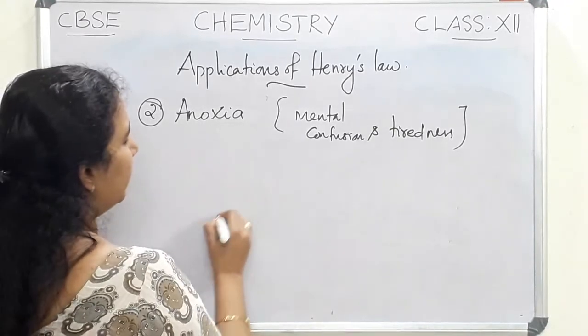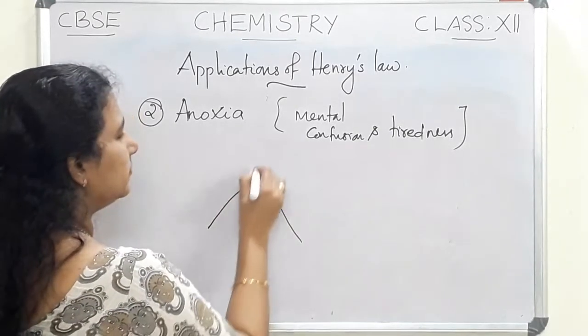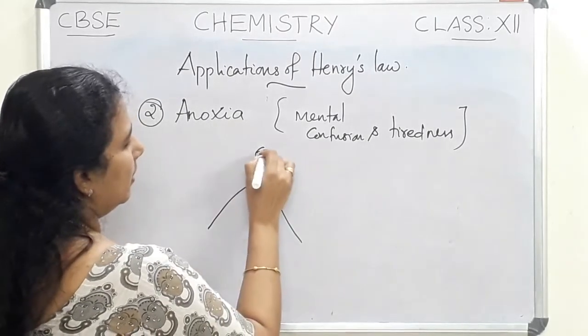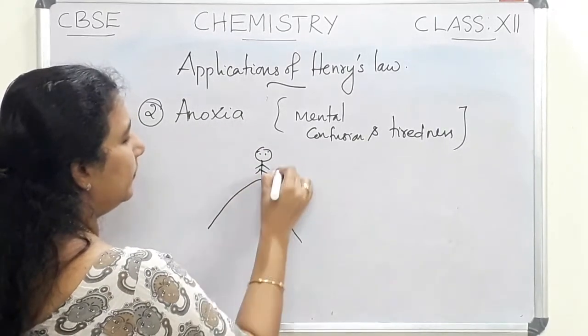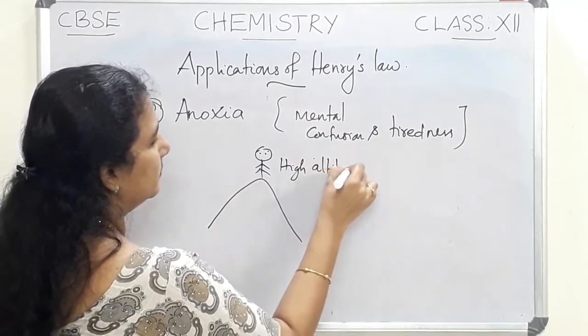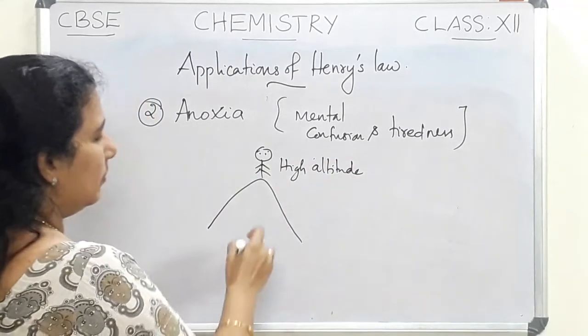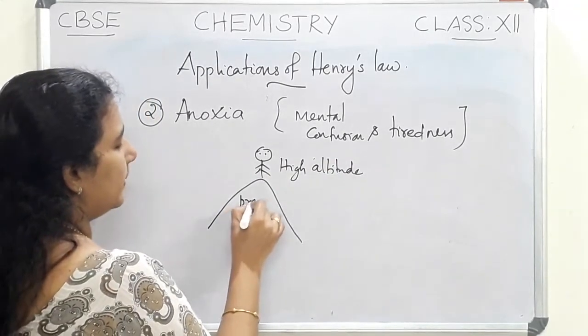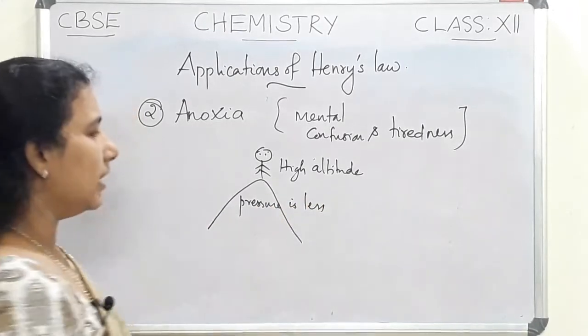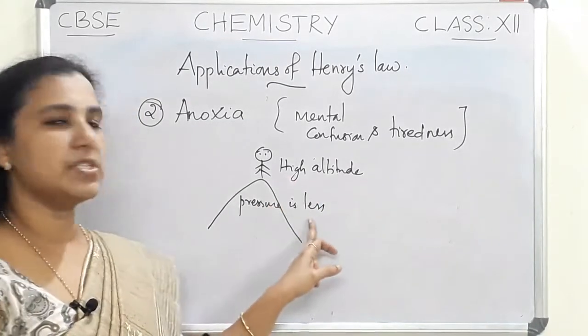This happens if a person is going to a high altitude. At high altitude the pressure is less.